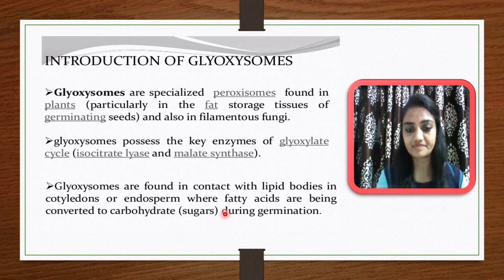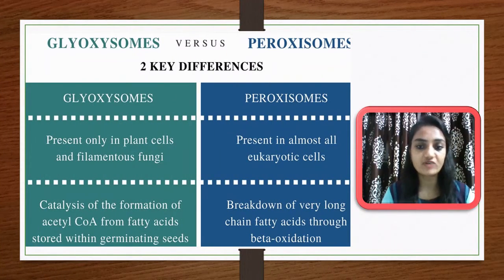Now let me differentiate between glyoxysomes and peroxisomes. Glyoxysomes are present only in plant cells and filamentous fungi, whereas peroxisomes are found in almost all eukaryotic cells. This is the basic difference between glyoxysomes and peroxisomes.